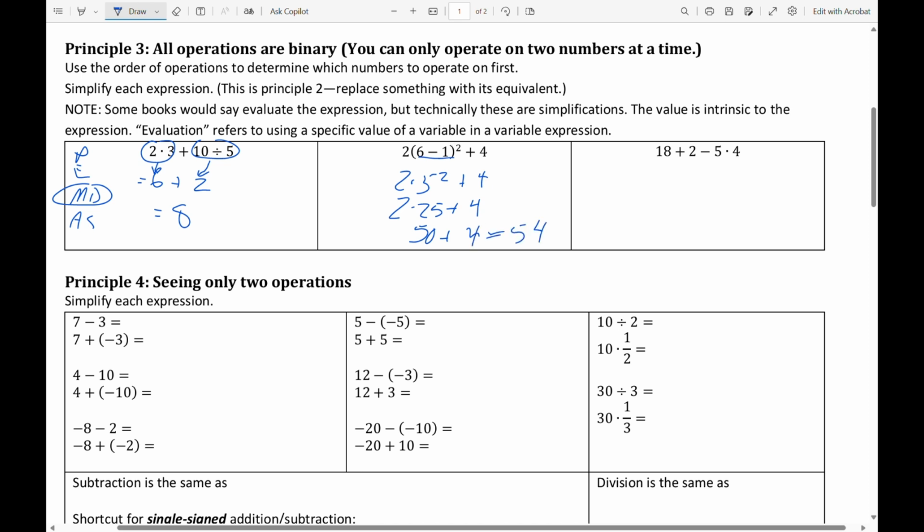But all of those are substitutions. That's why we don't call those evaluations. Evaluation refers to some kind of a variable expression, and then a specific value for that variable that I want to substitute and evaluate.